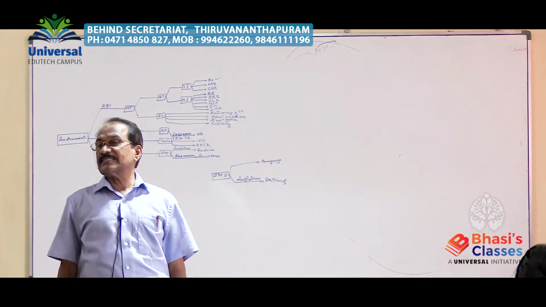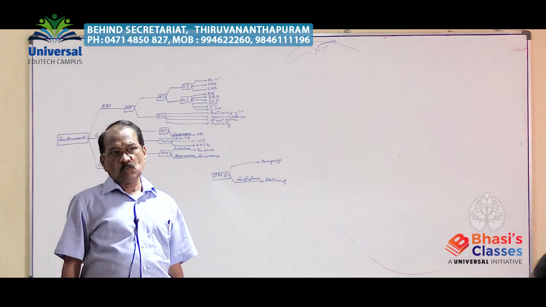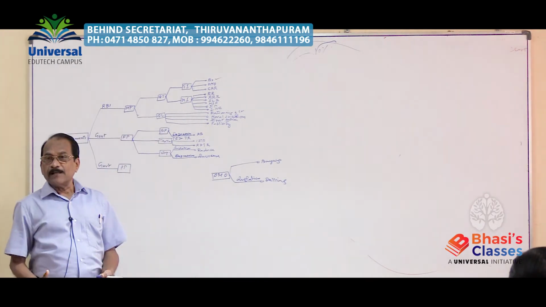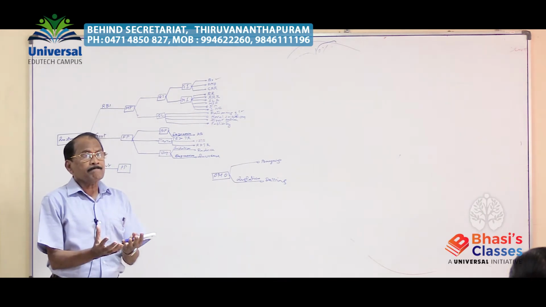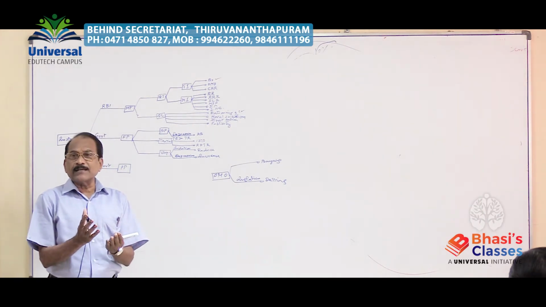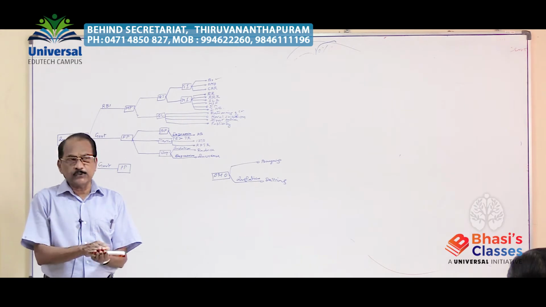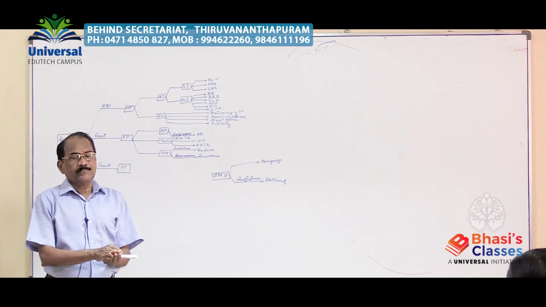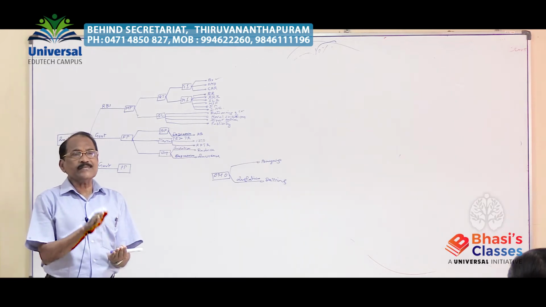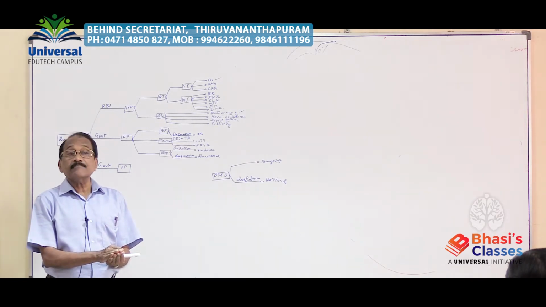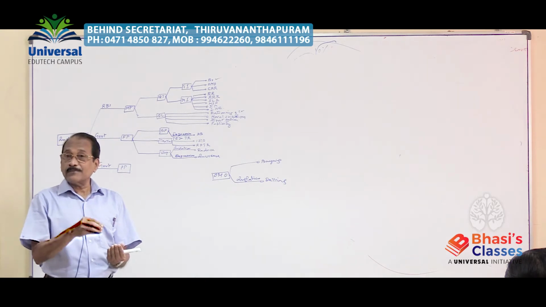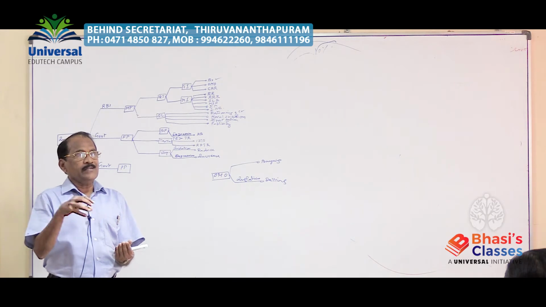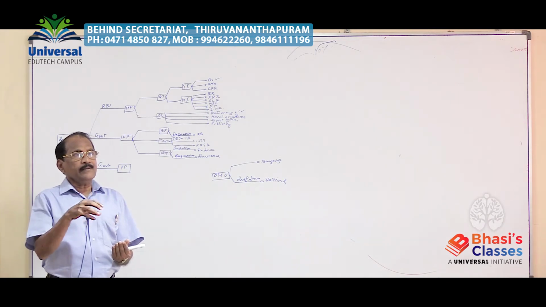Then, suppose there is depression. What is the feature of depression? During the depression period, the quantity of money circulating in the economy is too little. Production is low. Income is low. Employment opportunity is low. The objective is to pump more money into the economy to revive the economy.